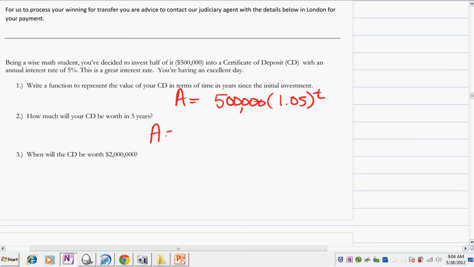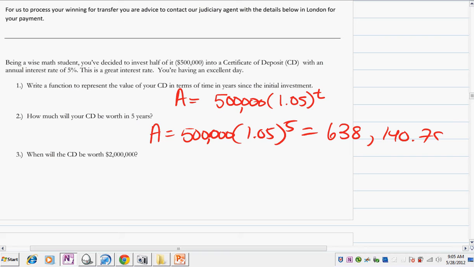How much will it be worth in 5 years? Well, you plug in 5 for the number of years. That is $638,140.78. So you made some money on it over 5 years at 5%.